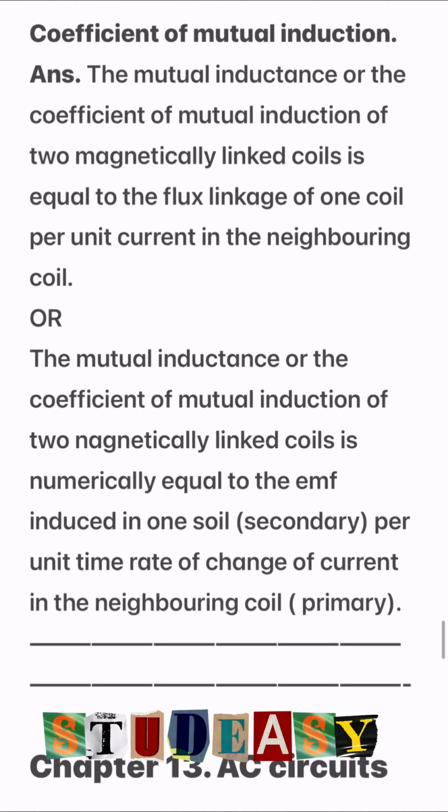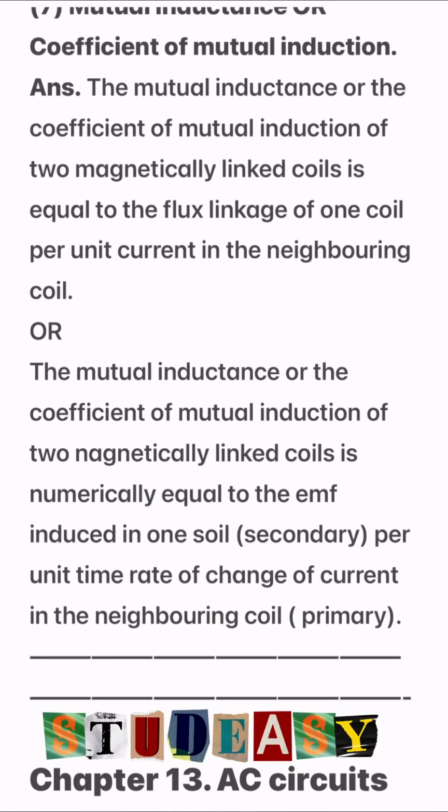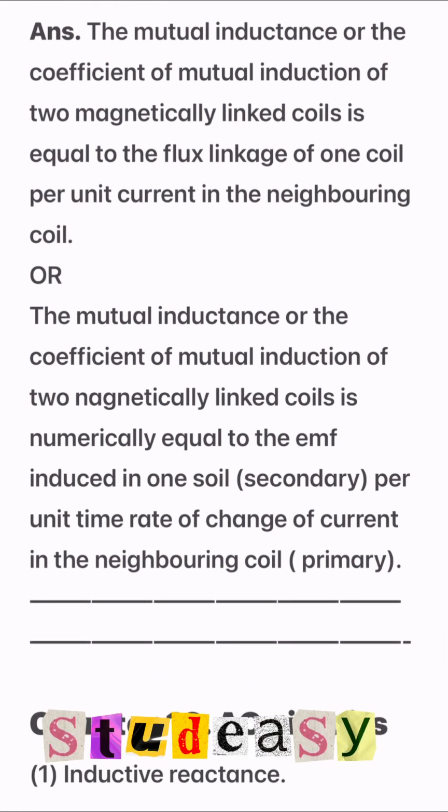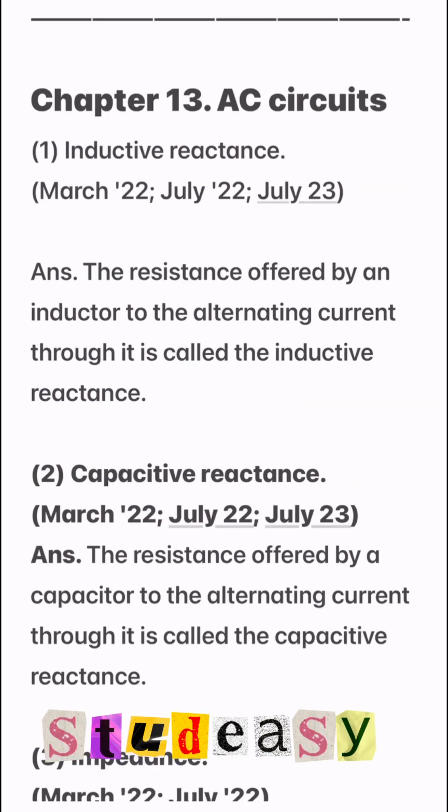Number 7, mutual inductance or coefficient of mutual induction. The mutual inductance or the coefficient of mutual induction of two magnetically linked coils is equal to the flux linkage of one coil per unit current in the neighboring coil. Chapter number 13, AC circuits.